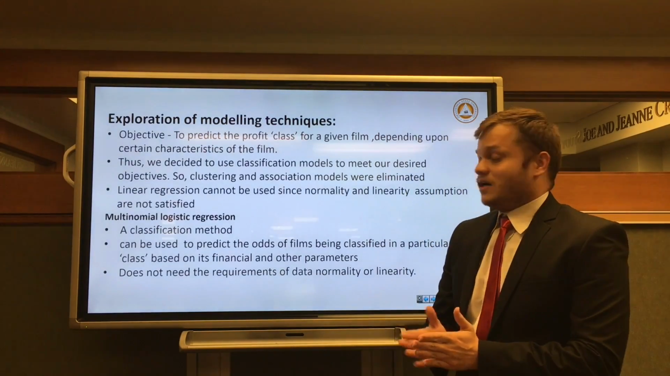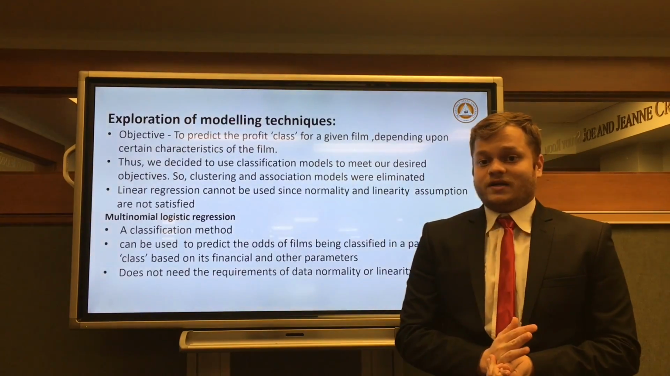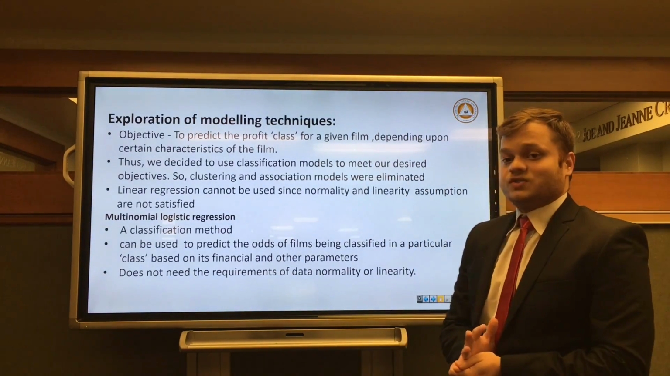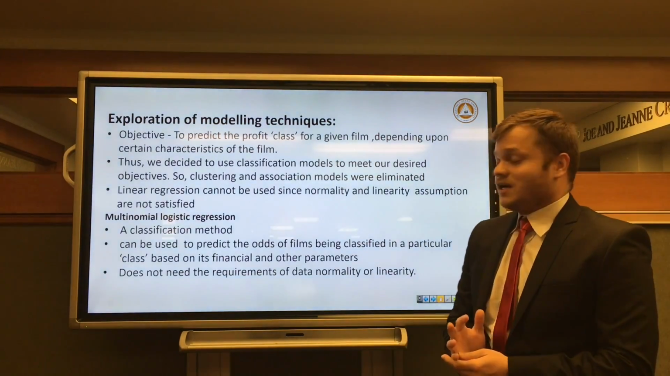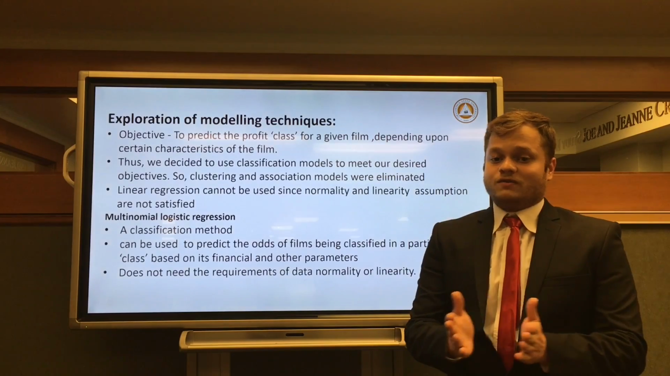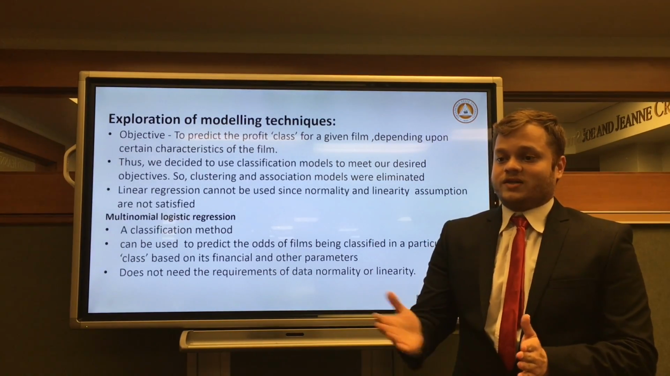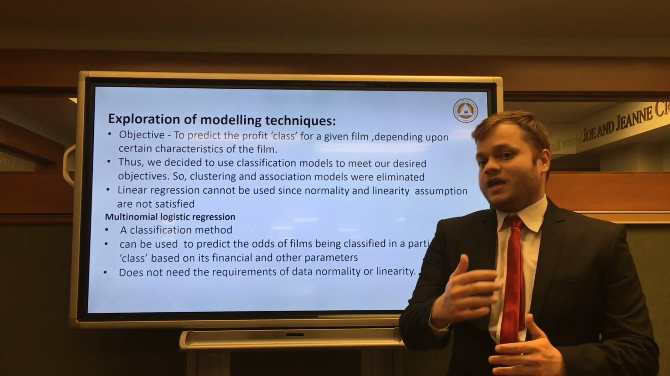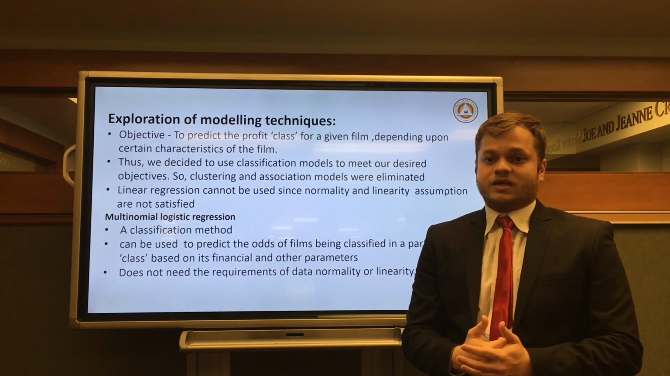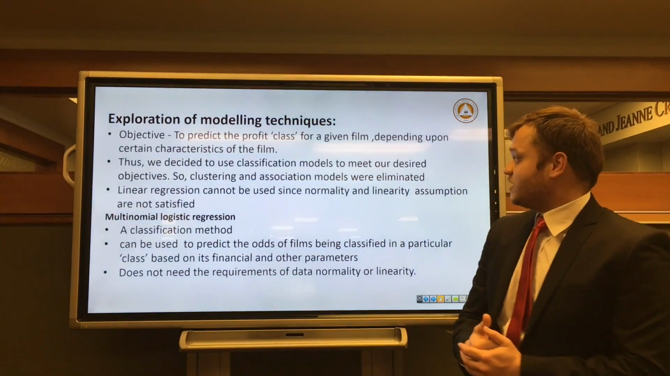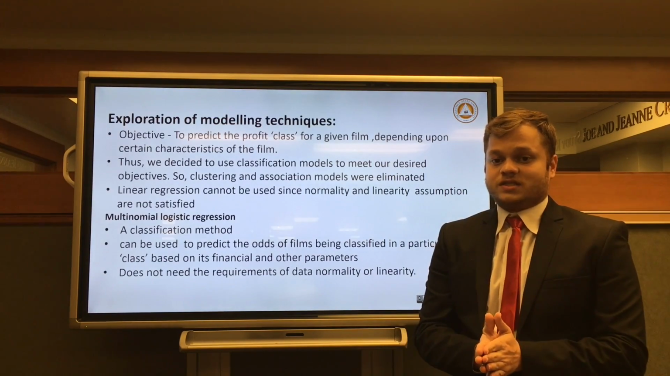It was a question for us to select a model which could relate to our objective and which could satisfy all the data constraints which we have. So, we started delving deep into selecting a model based on our objective. The objective was to select a modeling technique which could classify our films, based on their characteristics, into a class which we have defined like A, B, C, D, or E. So thus it's a classification problem, and we decided to use a classification technique. Here we have eliminated two techniques, clustering and association models, so we would focus more on classification models.